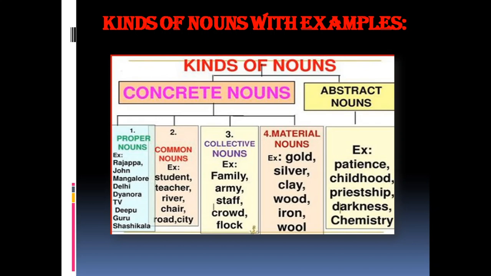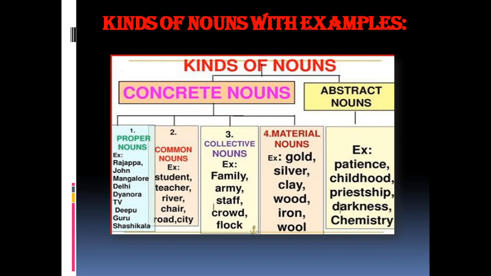Material noun. These are the nouns that refer to the names of the materials or substances out of which things are made. Abstract noun. An abstract noun refers to the name of a feeling, state of mind or quality, something which cannot be seen but only felt.